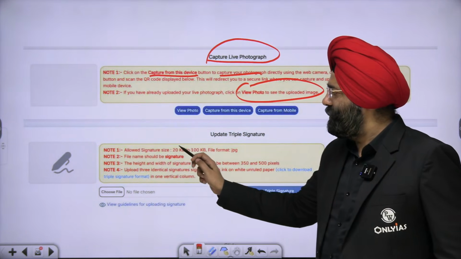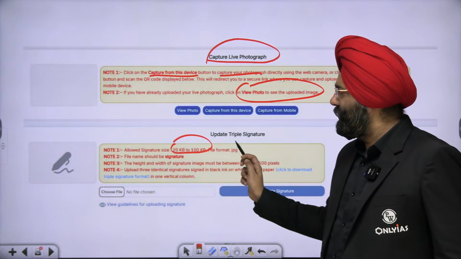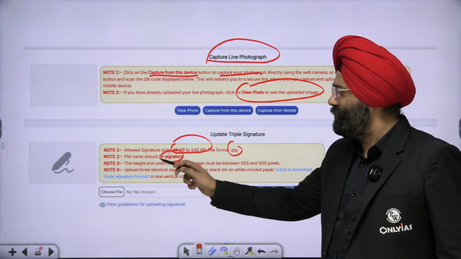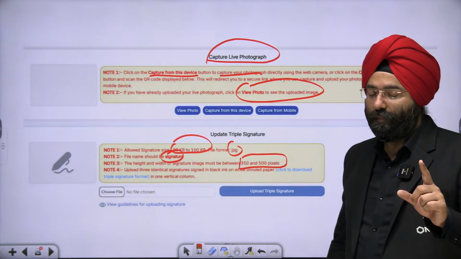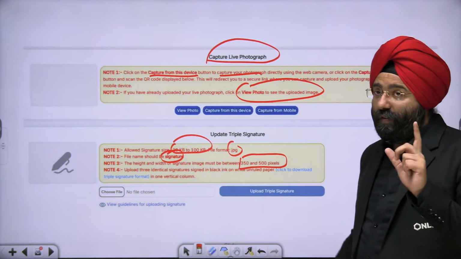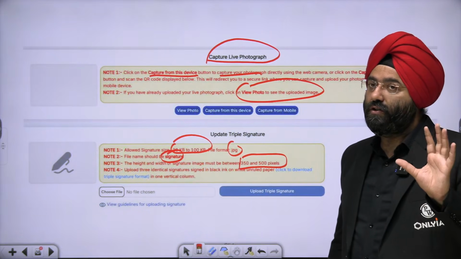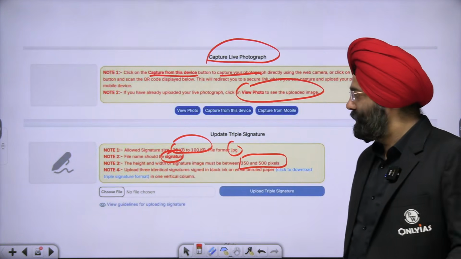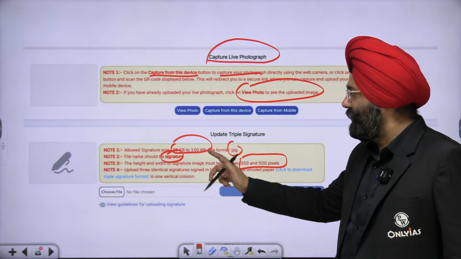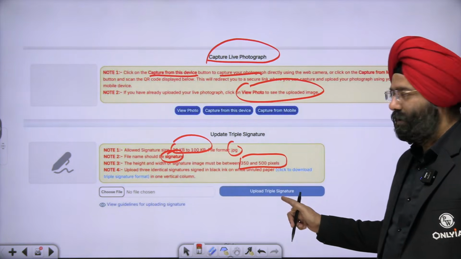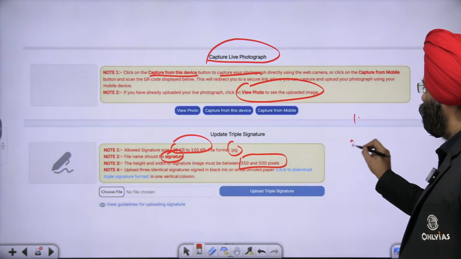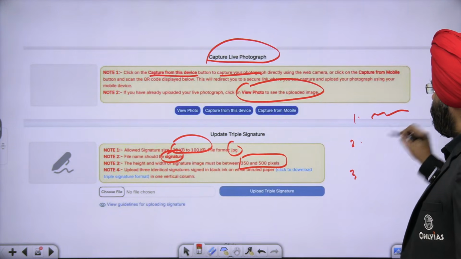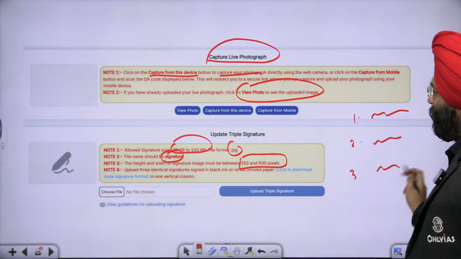So signature should be 20 to 100 KB. Again, in JPG format, the name should be signature. Height and width should be 350 to 500 pixels. This is very important. If it is not within that particular format, you need to alter it, and then you can upload it again, with the triple signature. 3 times you have to sign it, like this: 1, 2, 3. Whatever the signature is, now you have to upload it.